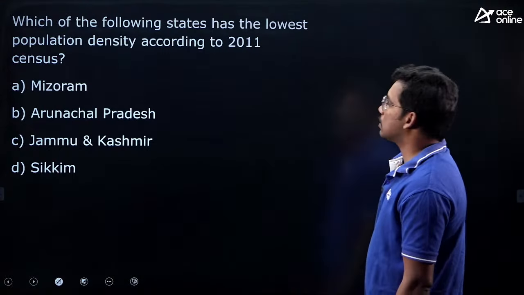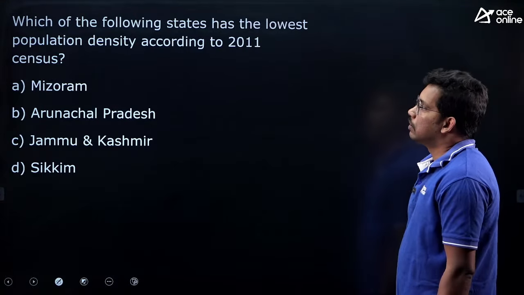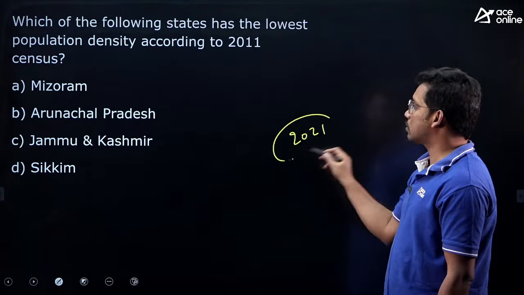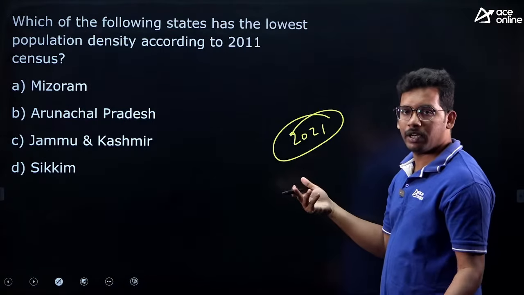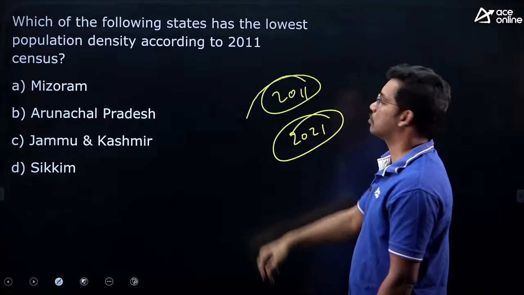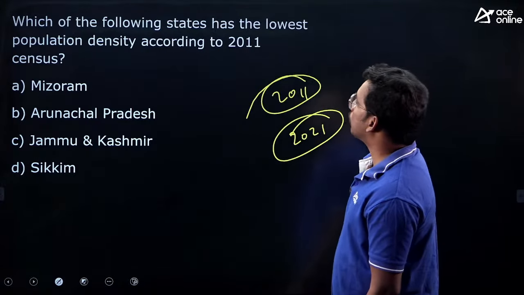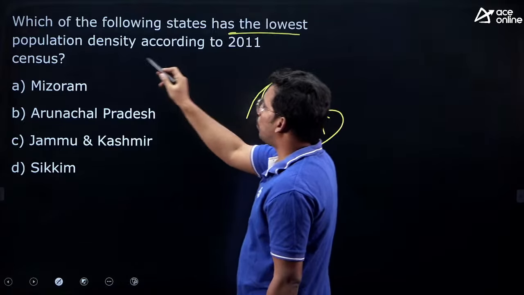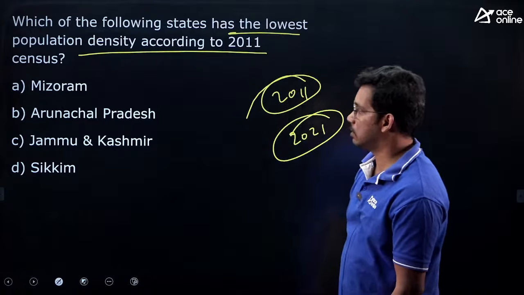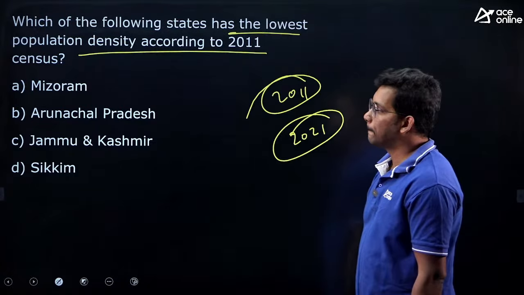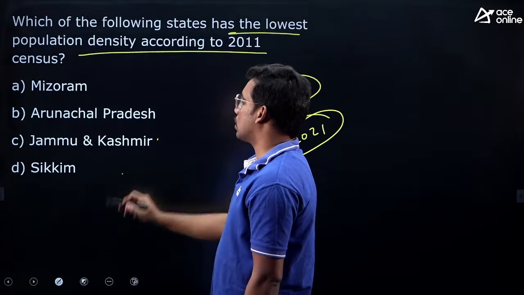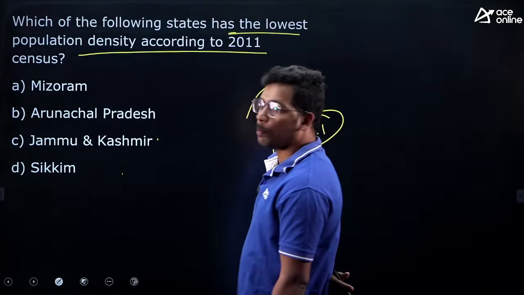Next, the last two questions are from census. Census 2021 is not available because of COVID. It will be available maybe in 2030 or 2031, so you have to follow the census data of 2011 itself. Which of the following states has the lowest population density according to the 2011 census? Mizoram, Arunachal Pradesh, Jammu Kashmir, Sikkim. Which has low population density?